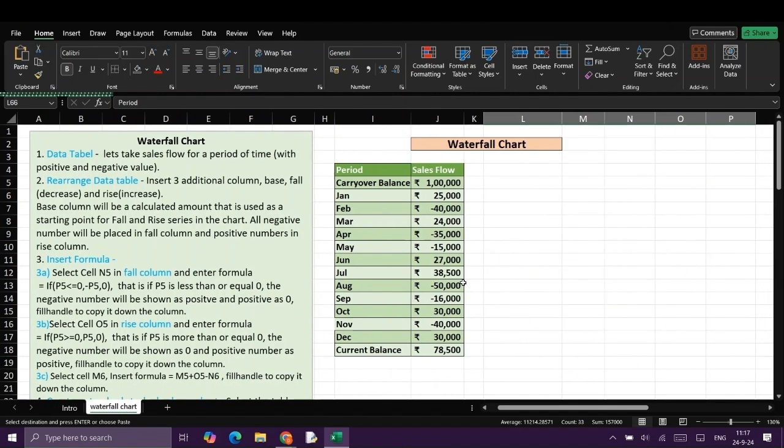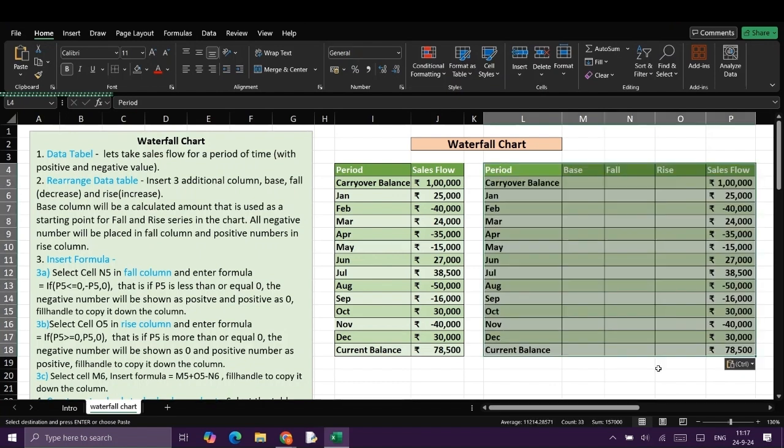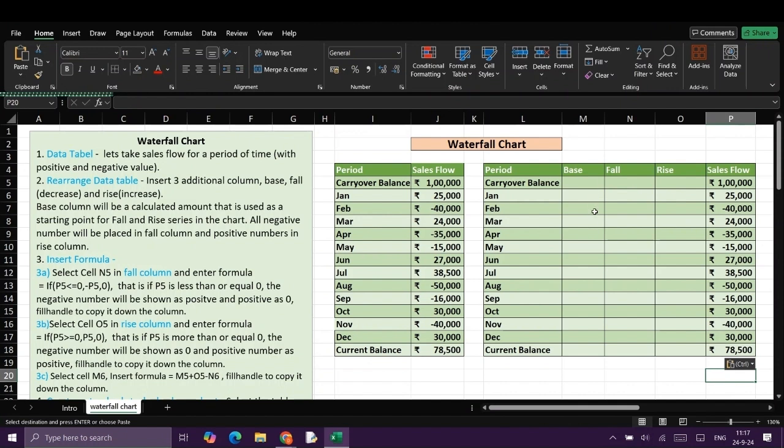First, we need to have a data table. Here, the data table consists of sales flow over a period of time. It consists of positive and negative values. Carryover balance is the start value and current balance is the sum of all these values. Next, we have to rearrange the data table by inserting three additional columns, one for base, one for fall and one for rise. Base column will be a calculated amount that is used as a starting point for fall and rise series in the chart. All negative numbers will be placed in fall column and all positive numbers in rise column.